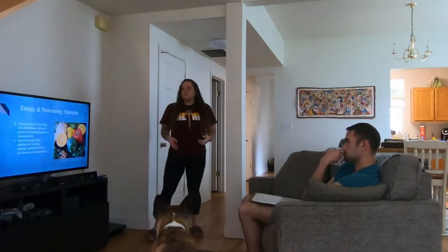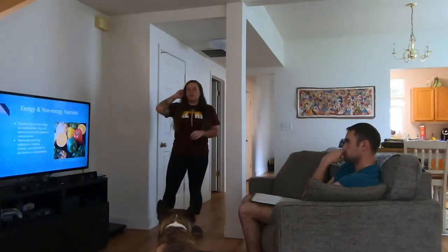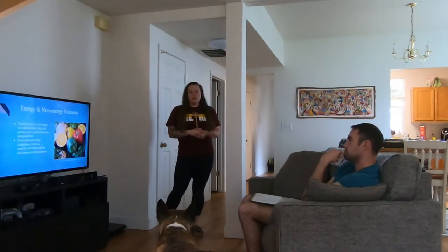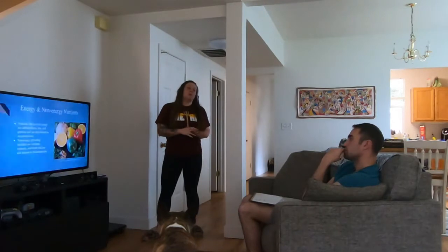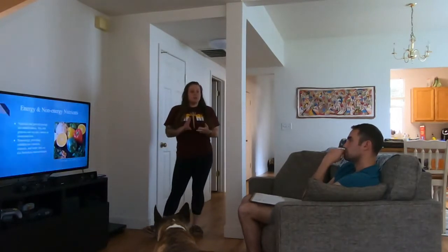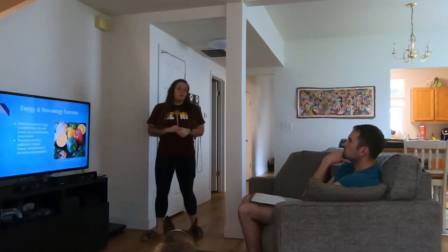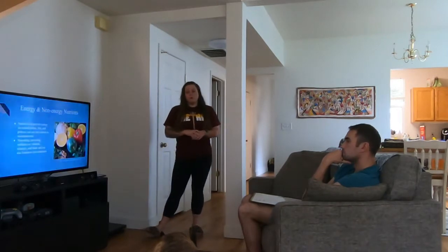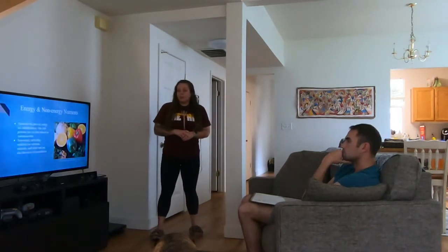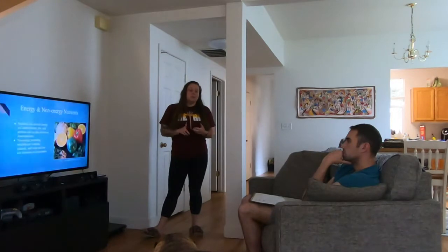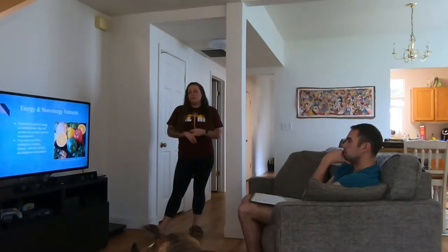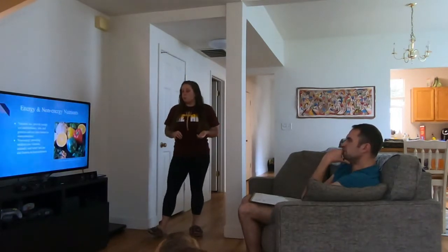The other subgroup that we divide nutrients on are whether or not they provide the body with energy. And so nutrients that provide the body with energy are your carbohydrates, your fats, and your proteins. And those are known as macronutrients, or macros for short. And then we have your non-energy providing nutrients, and these are your vitamins, your minerals, and your water. And we call these micronutrients, or micro for short.